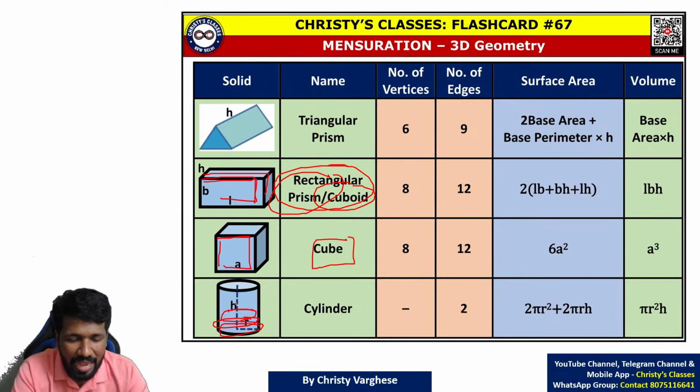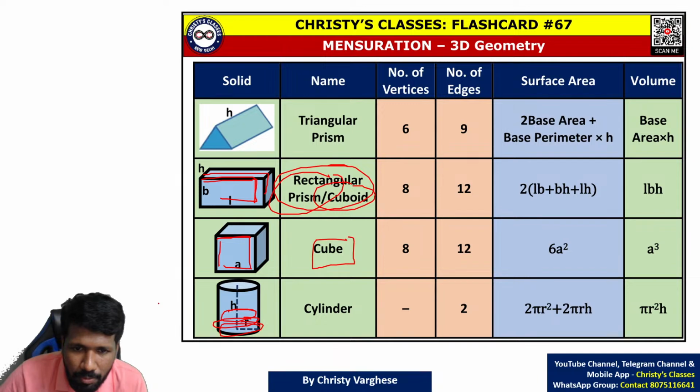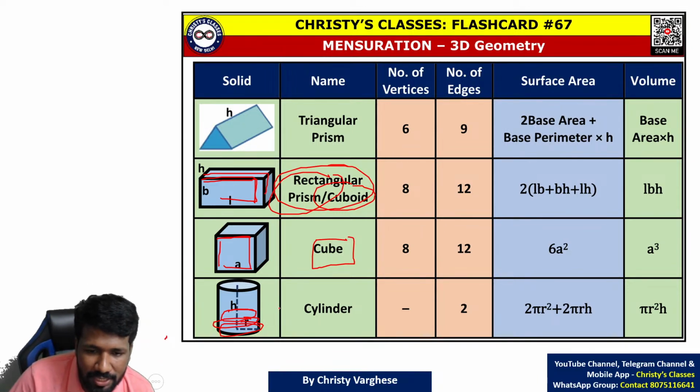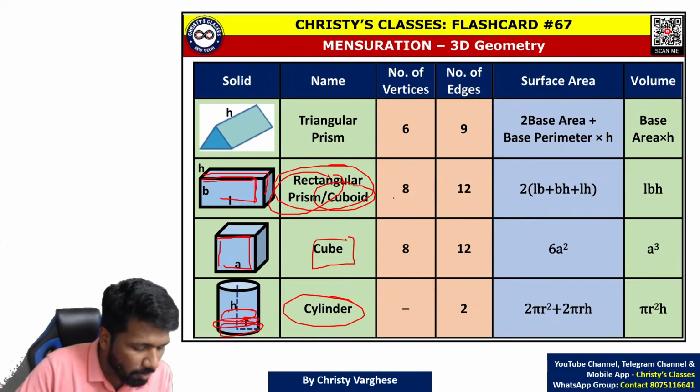Same way, a circle forms a cylinder. Cylinder is not technically a prism because a prism is formed only from polygons. But whatever I told about prism, triangular prism, rectangular prism, cube, etc. will hold for cylinder also. So, did you all understand what is a prism and how to form a prism?